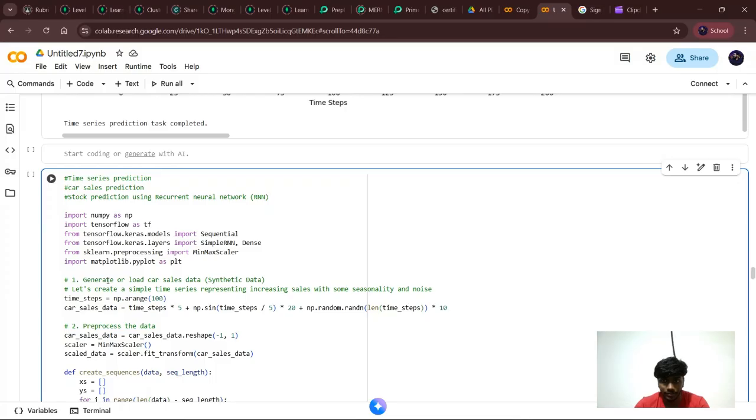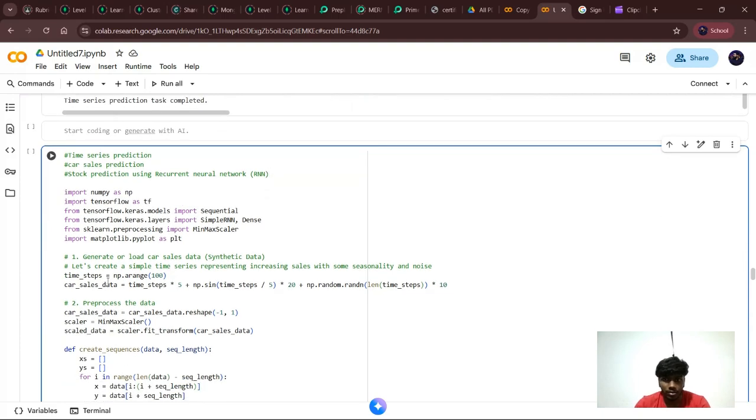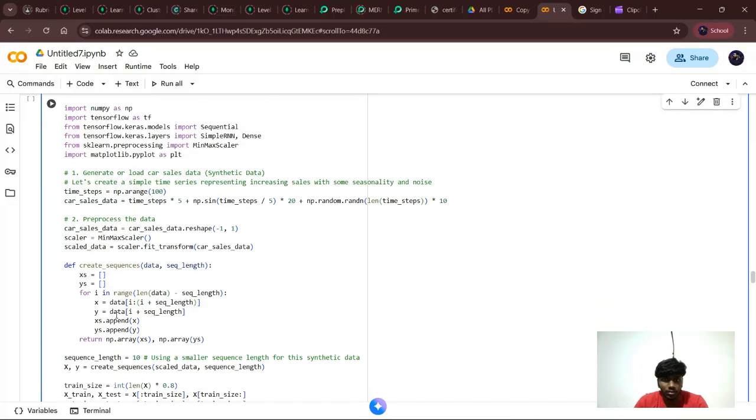Next shows my car sales prediction data using RNN. First, I'm importing libraries, same as before for time series data, and next I'm doing data preprocessing, which reshapes into column format for scaling, and MinMaxScaler scales the values between 0 and 1 to help the RNN train efficiently, and this is used to create sequences, like the model uses past 10 scaled values to predict the next one.